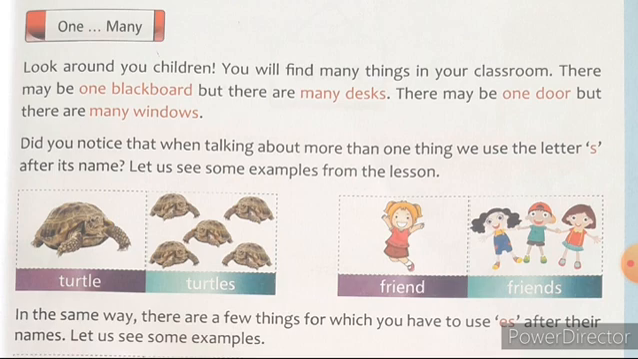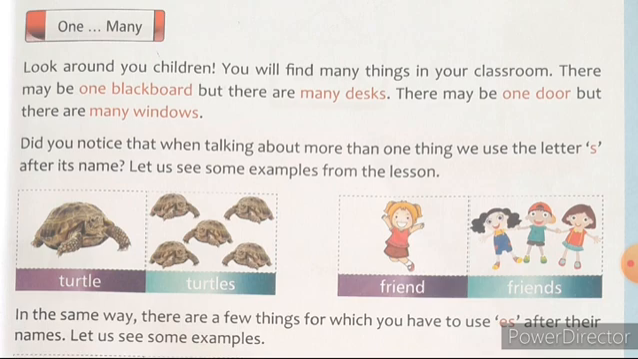Whereas more than one, we can say as friends by adding the letter S. So this is the difference, children, to convert one to many. Many means that is more than one, we can say. So if it is more than one, we can add the letter either S or ES to convert into many.